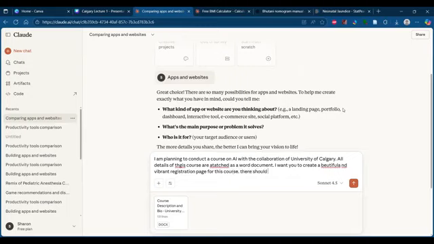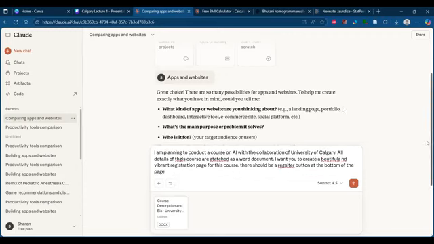There should be a register button at the bottom of the page. I think there should be a large register button, right? I'll put a large Register Now button so that it looks prominent. Large Register Now button at the bottom of the page.